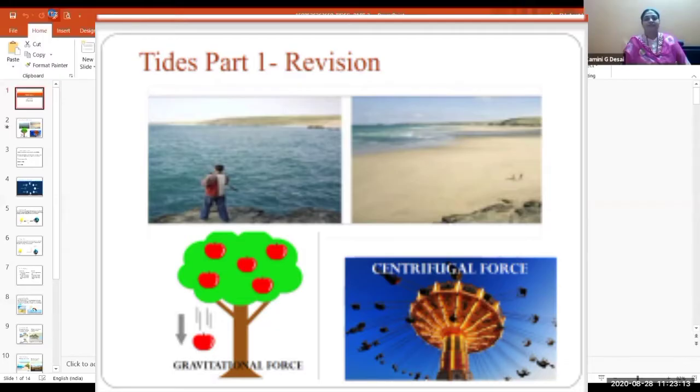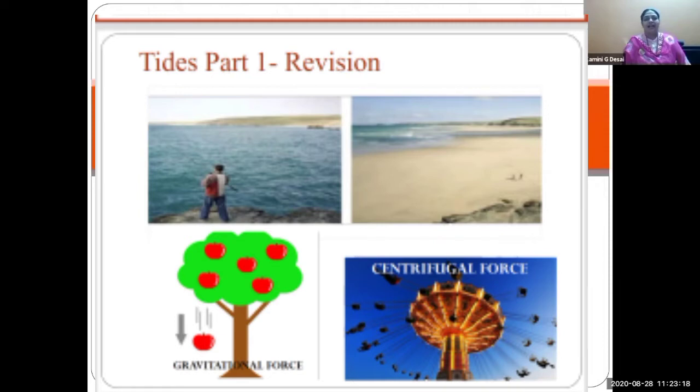Today we are going to learn Geography lesson number 3, Tides. First, let's revise the topic. See on the screen, you can see the picture. Today we are going to learn Tides Part 2. See, children, you can see one photograph on your screen. In the first picture, on the left hand side.